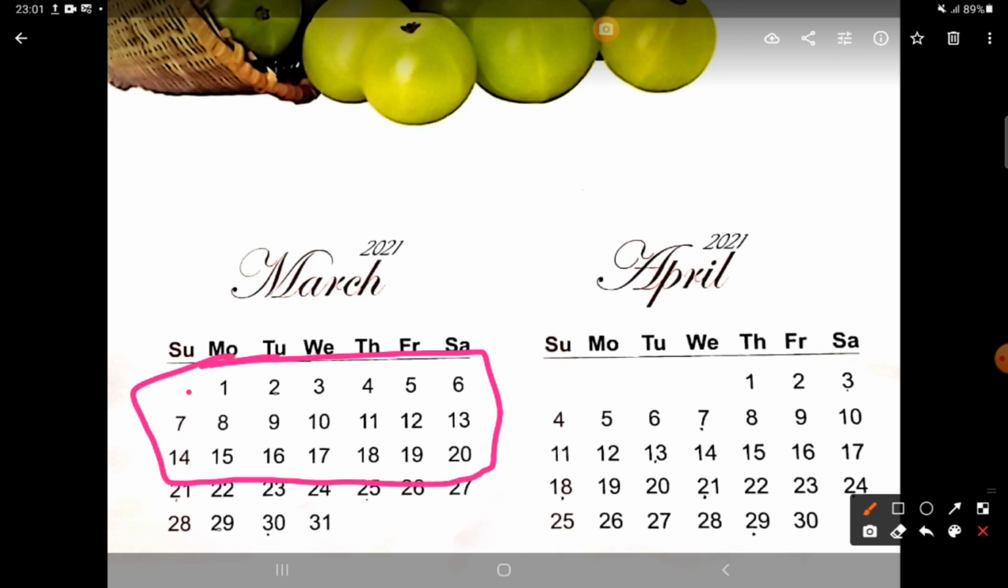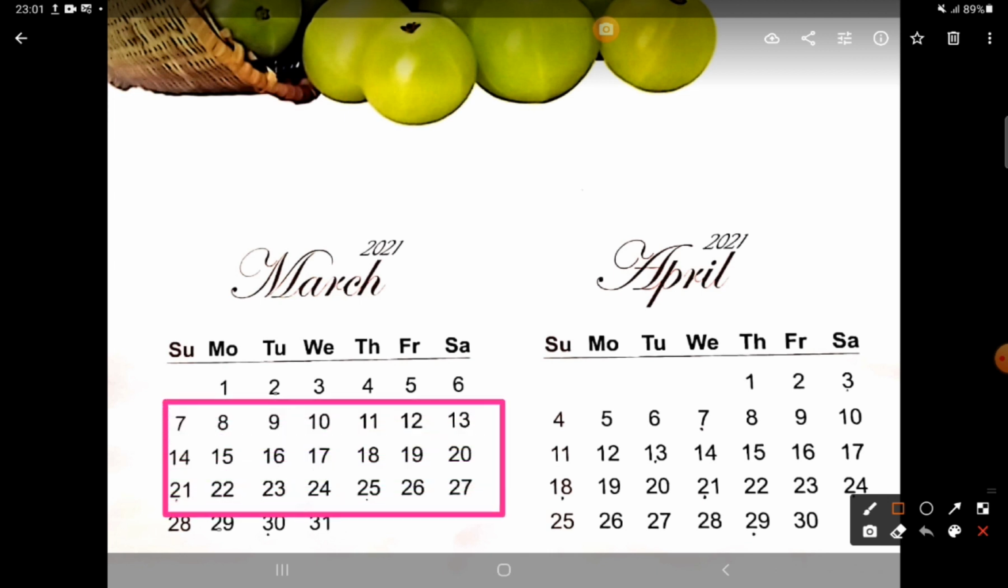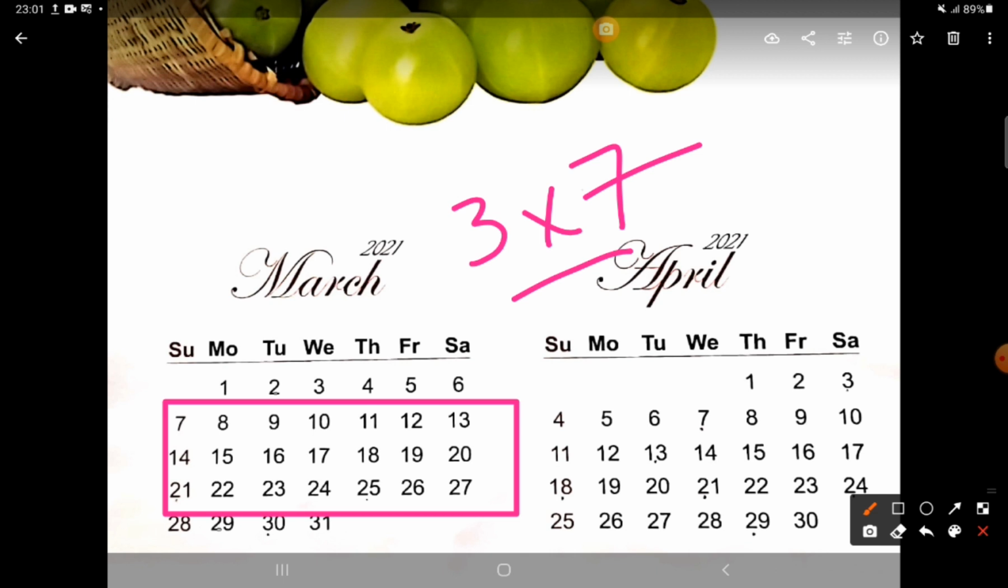Because here it is blank. Same way here it is blank. So you have to take a rectangle from this that will be the largest rectangle figure out of this. So let us try. If you see, this will be the largest rectangle. Okay, so this grid I am taking is 3 by 1 2 3 4 5 6 7. So I have taken a 3 by 7 grid, so this is a 3 by 7 grid, meaning you can also call it a rectangle shape.